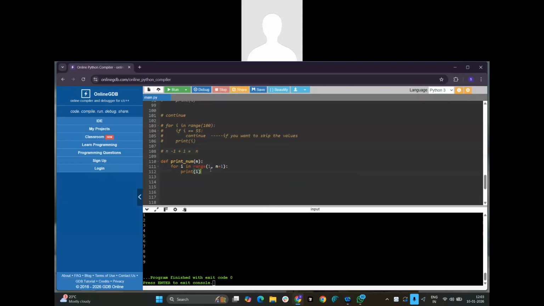Then I want to print the value. How can I print? Or can I return a value? No, we need to print a value. Return is nothing but only one value will come back. Print of number of 5, so 1 to 5 will come. No, print is not required, because why am I getting None? Two prints are there, that's the reason. Am I getting 1 to 5?